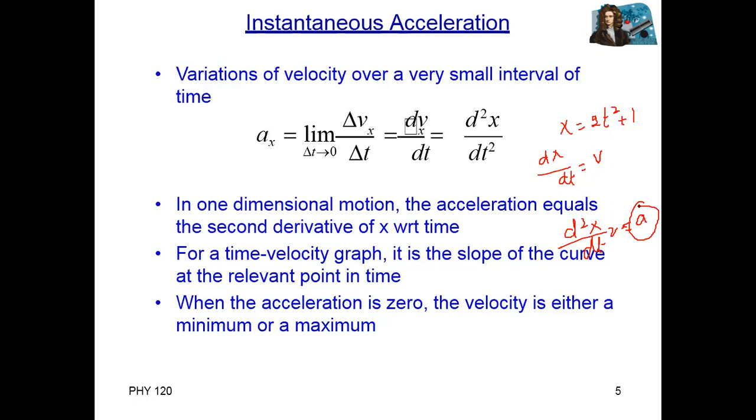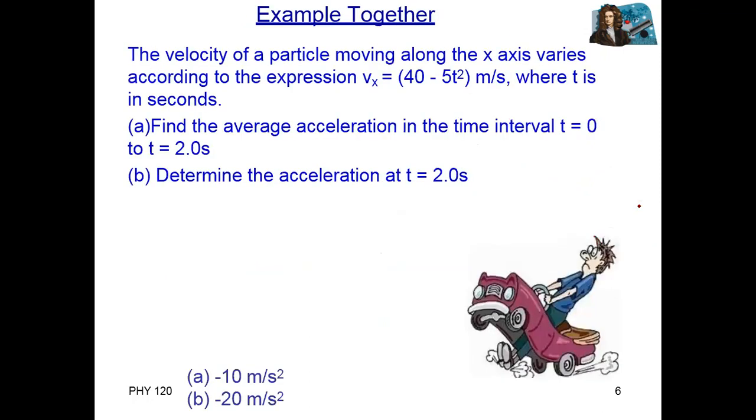So let's solve one or two quiz examples on acceleration. In this question, the velocity of a particle moving along the x-axis varies according to the given expression. What is given? Vx equals 40 minus 5t square. The velocity unit is meter per second. Correct?